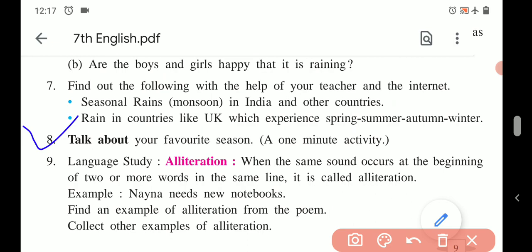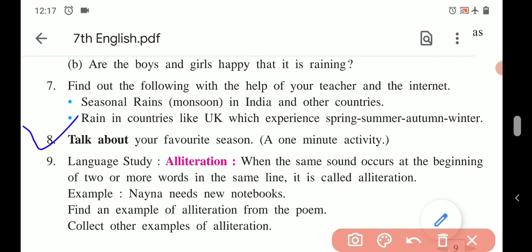So you have to include these points: name of the season, and period, just like June to September is the period of monsoon. So you can think of the time period or duration of the season, in India we will consider. Third thing you have to write is changes in nature. So what changes do you experience in that season in nature?